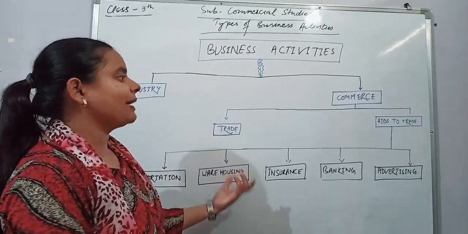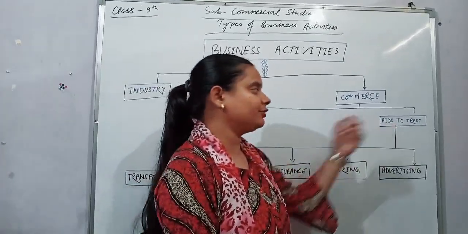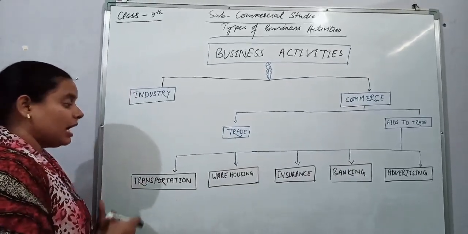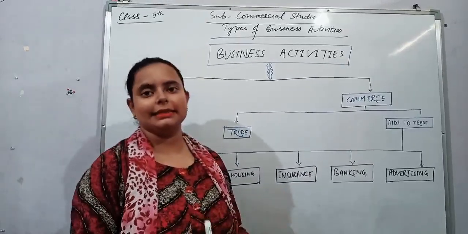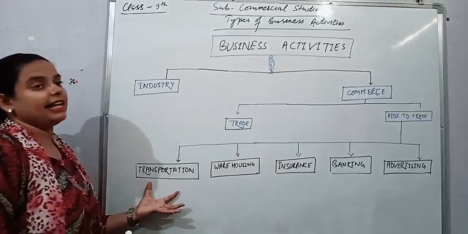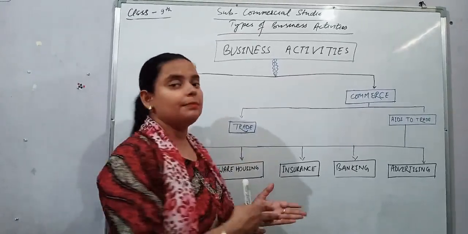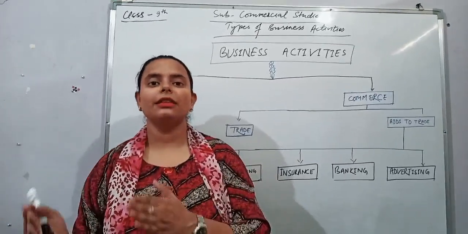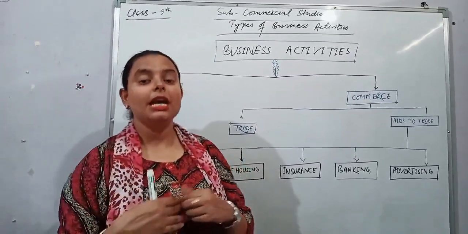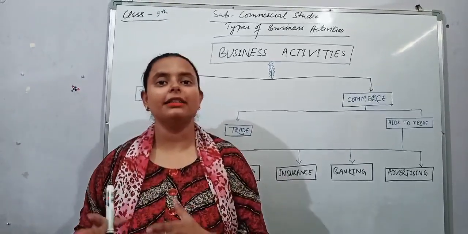Dear students, our next topic is aids to trade. As we have already discussed trade, now we are going to discuss aids to trade, or auxiliaries to trade. See, first is transportation. To perform any type of trade, internal, external, import, export, transportation is very important. Why? Because it transfers the things from the place of production to the place of consumption. Where the things are produced to where they will be used. With the help of transportation, the things reach their final consumers.